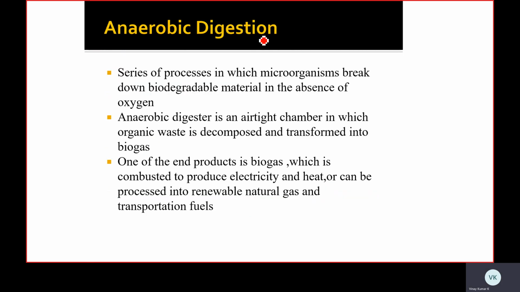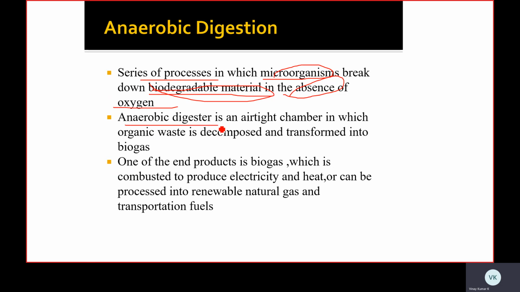The next thing is anaerobic digestion. In anaerobic digestion, what happens? It is a series of processes in which microorganisms break down biodegradable material in the absence of oxygen. In the absence of oxygen, a huge amount of waste material is broken down with the help of microorganisms and made into biodegradable materials.